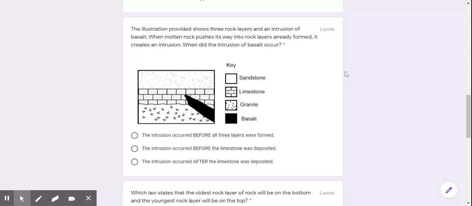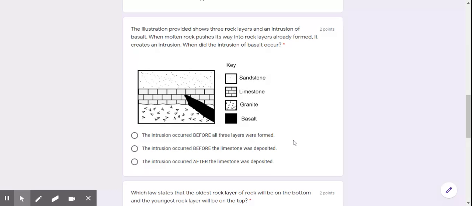Next question. The illustration provided shows 3 rock layers and an intrusion of basalt. When molten rock pushes its way into rock layers already formed, it creates an intrusion. When did the intrusion of basalt occur? Here's the key. For this one, it's sandstone, then limestone, then granite, then basalt.